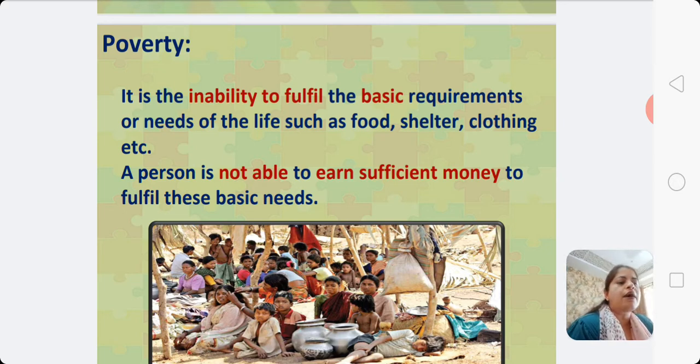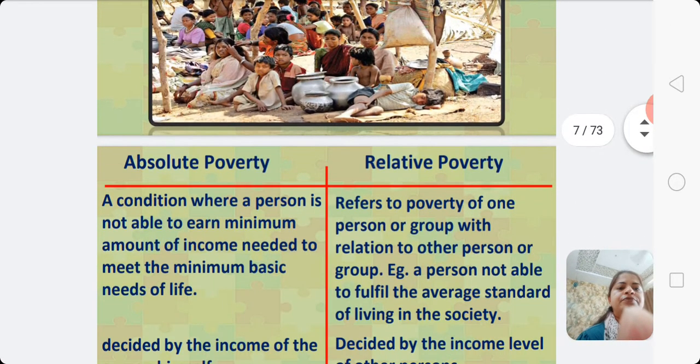So these requirements include the minimum human needs in respect of food, clothing, housing, education, drinking water, sanitation, and healthcare facilities, etc. So, poverty is thus defined as a lack of income to acquire the minimum necessities of life, or we can say it is the inability to fulfill the basic requirements or needs of life, such as food, shelter, clothing, etc. So, a person is not able to earn sufficient money to fulfill the basic needs.